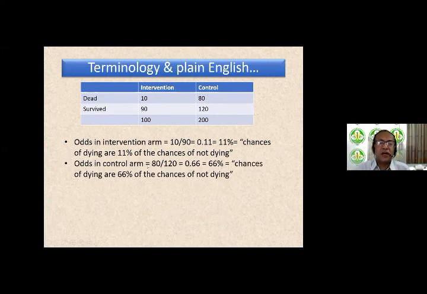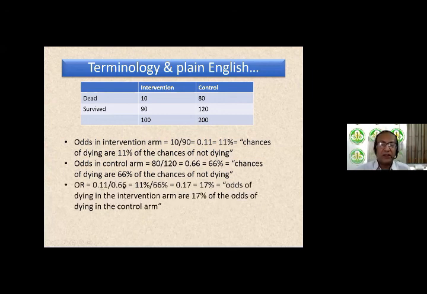Odds in the control arm is 80 by 120, which is 0.66, or in other words, 66%. What are we saying? The chances of dying are 66% of the chances of not dying. The odds ratio is 0.11 divided by 0.66, which is the same thing as 11% by 66%, which works out to be 0.17 or 17%.